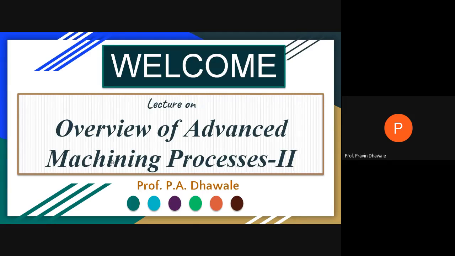Now the second chapter is completely based on non-conventional machining processes which are based on mechanical energy, where you have to study four types of machining processes: abrasive jet machining, abrasive water jet machining, and ultrasonic machining. Each machine you have to study in detail in the next chapter.